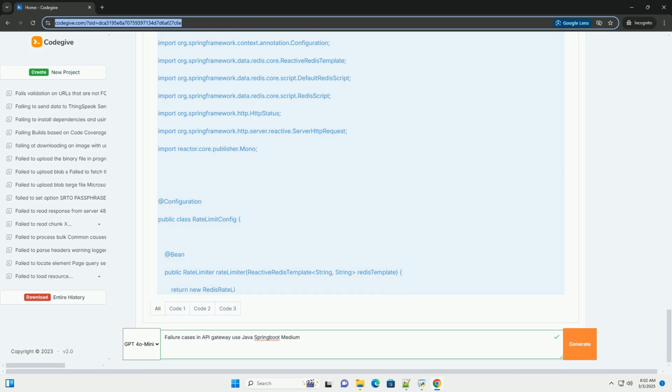Conclusion. Thorough error handling is essential for a reliable API gateway. This tutorial showcased several common failure scenarios and provided code examples demonstrating how to use Spring Cloud Gateway and related technologies to handle them gracefully. Remember to tailor the error handling logic to your specific needs and integrate appropriate monitoring and logging for proactive issue detection. Robust error handling enhances the overall resilience and user experience of your microservice architecture. Consider adding centralized logging and monitoring to track and analyze these failures in production.